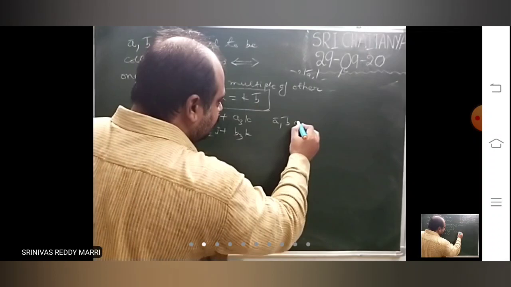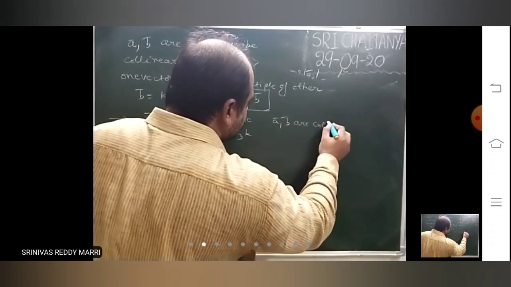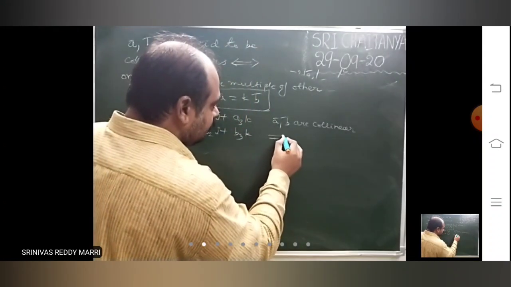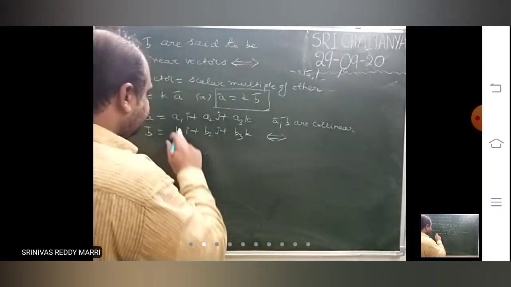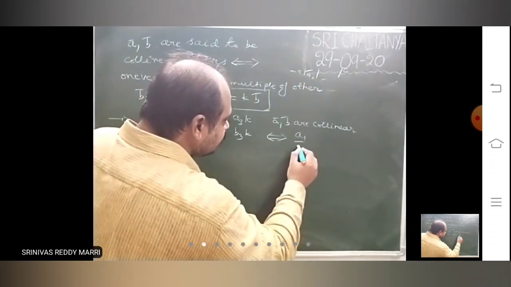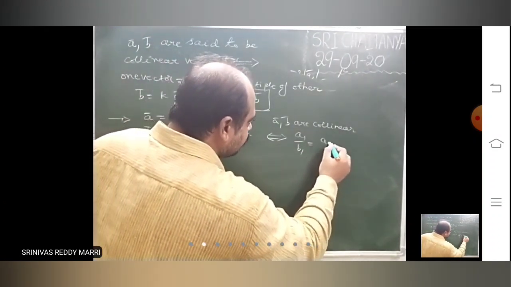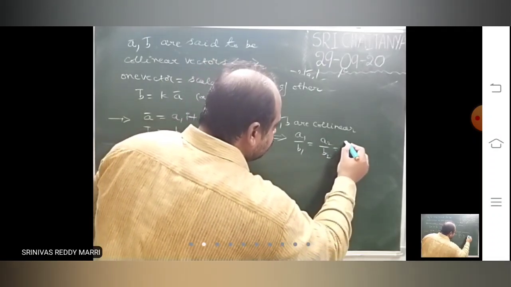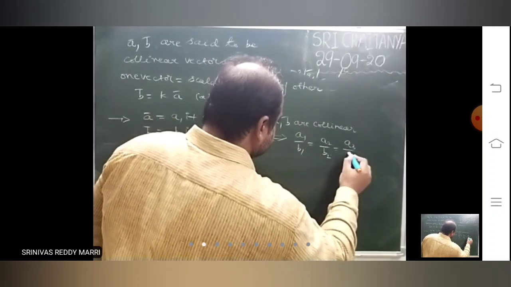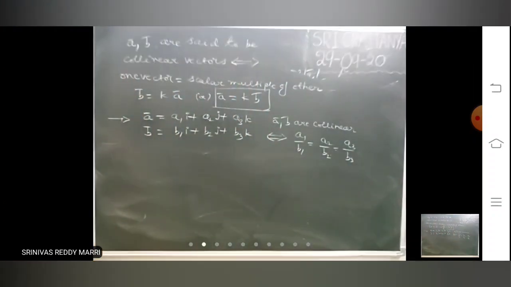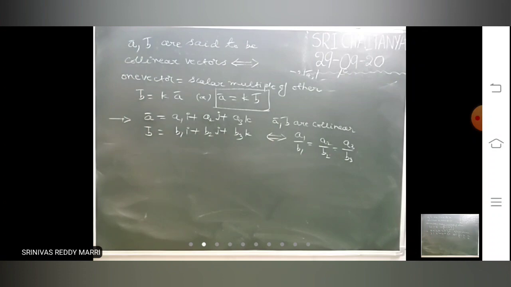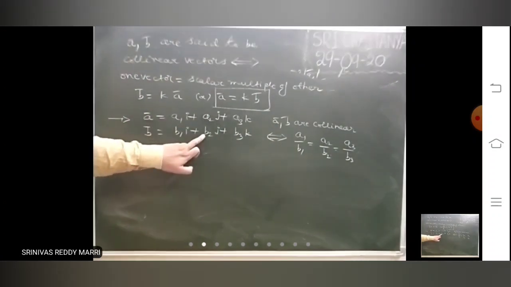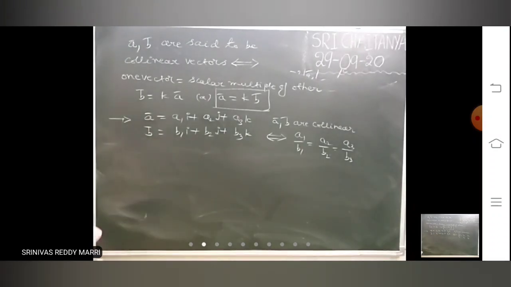A bar, B bar are collinear. The condition for them to be collinear is A1 by B1 equals A2 by B2 equals A3 by B3. Collinear means this condition must be satisfied: I coefficient divided by I coefficient, J by J, K by K.